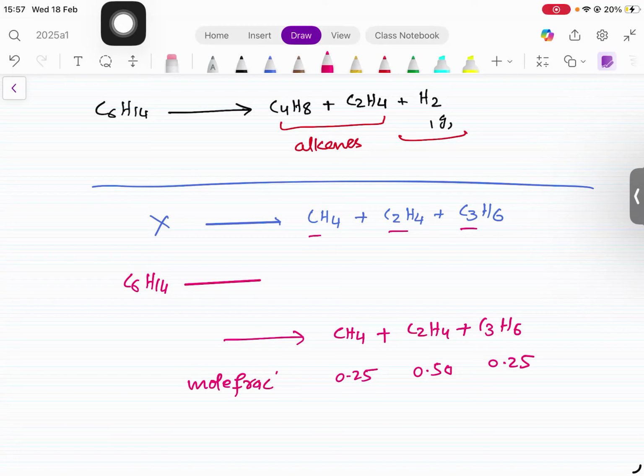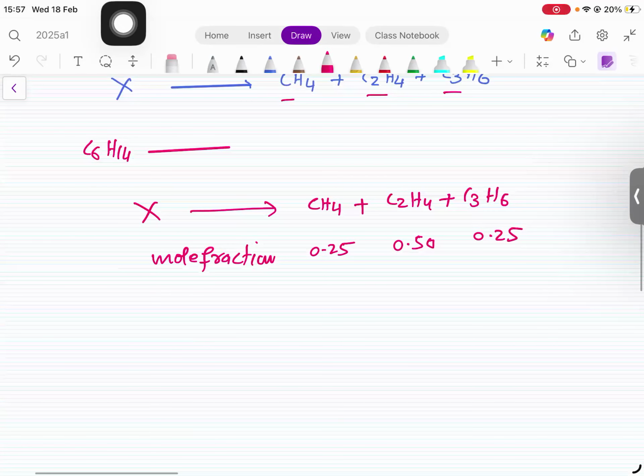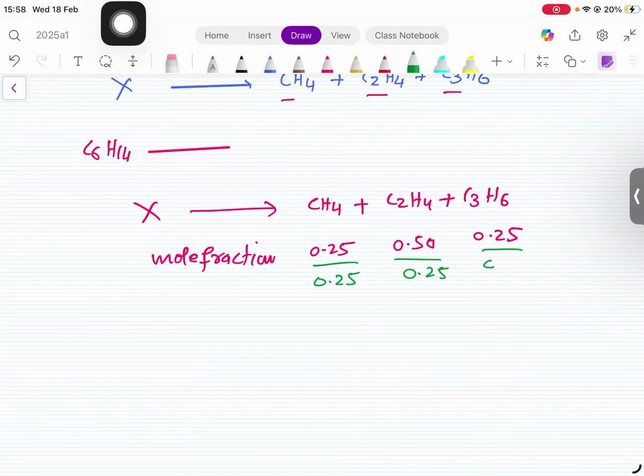What is the value of this X? These are mole fractions, not the number of moles, so mole fractions have to be converted to whole numbers. We can't use these fractions as a whole. So divide by the smallest value, which is 0.25. If I divide them by 0.25, the answer is 1, 2, 1. So here is 1 mole, here are 2 moles, here is 1 mole.